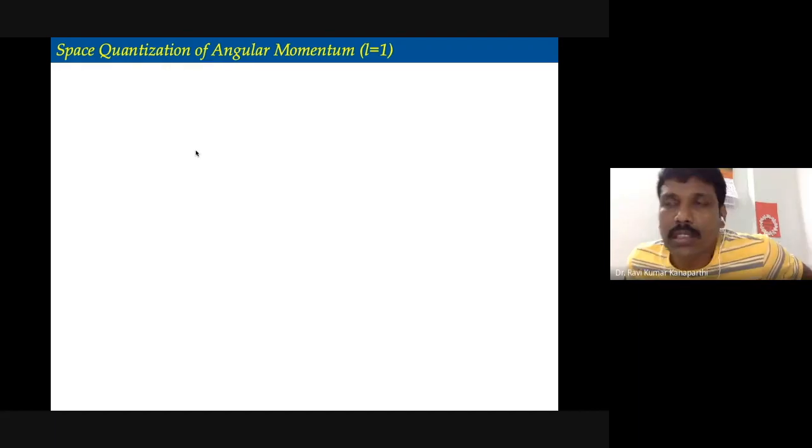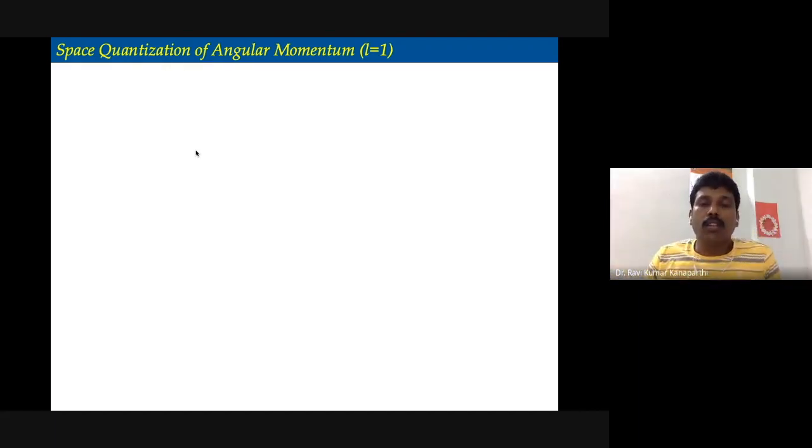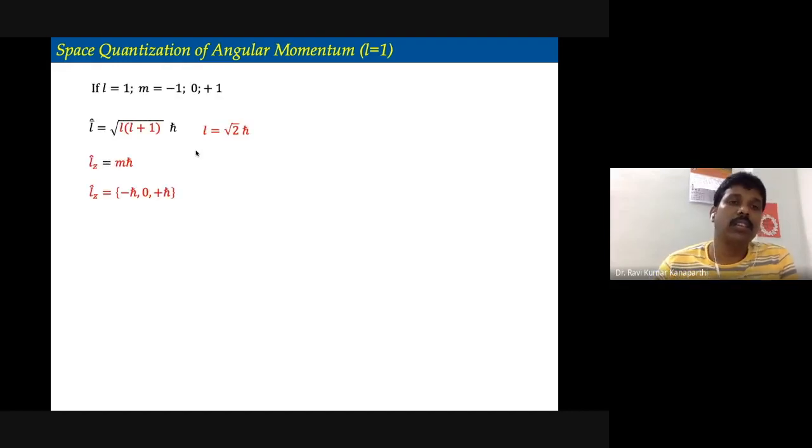Space quantization. The angular momentum components will arrange in space with respect to the z-axis in different orientations of a particular level. If L is equal to 1, then the length of the angular momentum vector is square root of 2 h cross. That is the length. Accordingly, if L is equal to 1, the z component can be either minus h cross, 0, or plus h cross, right?